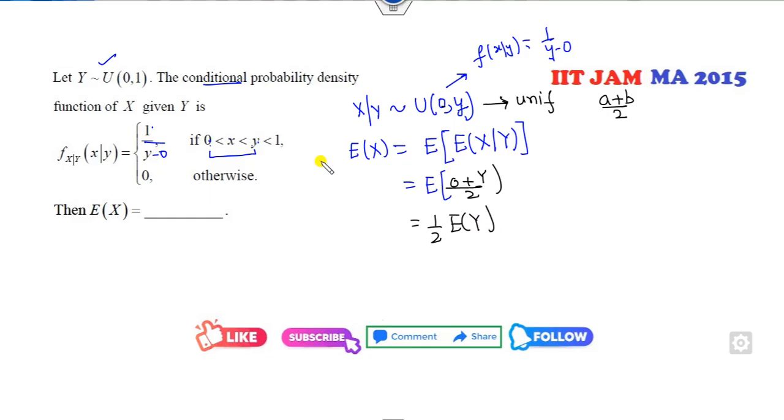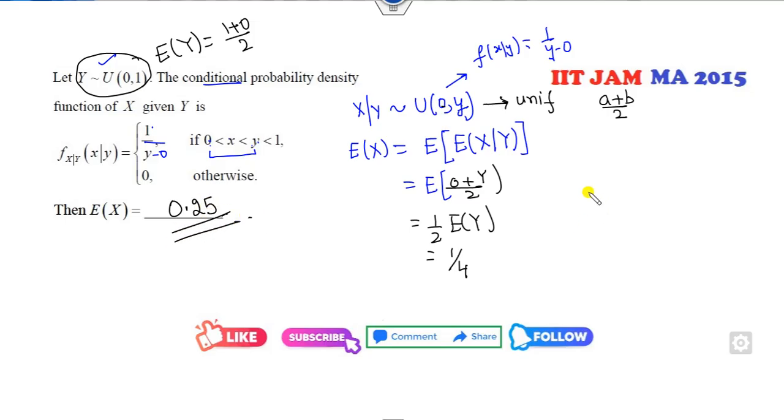Expected value of y: y follows a uniform distribution. What is the mean of y? a plus b over 2. So 1 over 4 is the right answer of the problem. Hardly 10 to 15 seconds are needed to solve the problem if you know the distribution, and that much time you need to comment and like on the video.